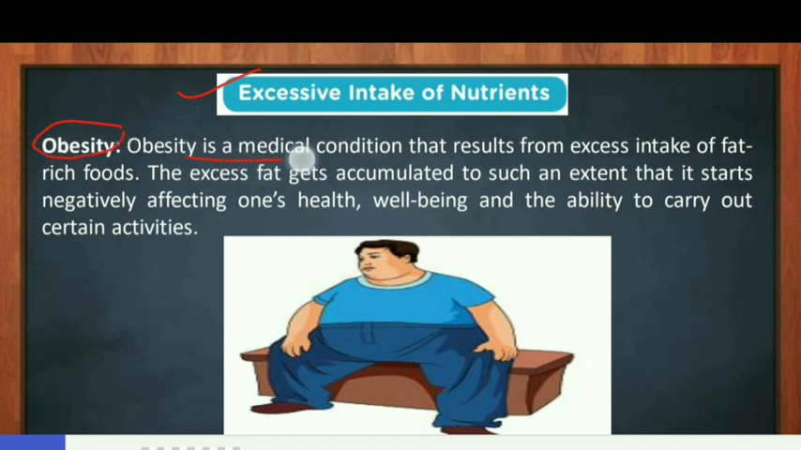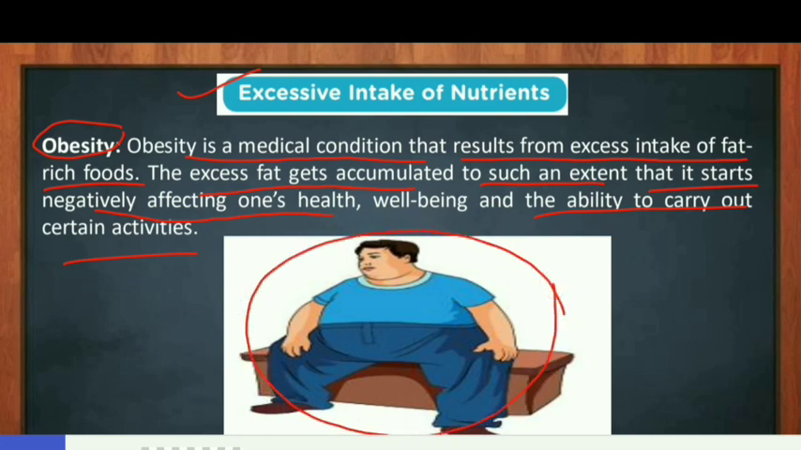Obesity. Obesity is a medical condition that results from excess intake of fat-rich foods. That means when fat-rich foods are taken in excess amount than the requirement of the body, it results in obesity. The excess fat gets accumulated to such an extent that it starts negatively affecting one's health, well-being and the ability to carry out certain activity. You can see this is the image of a person suffering from obesity.